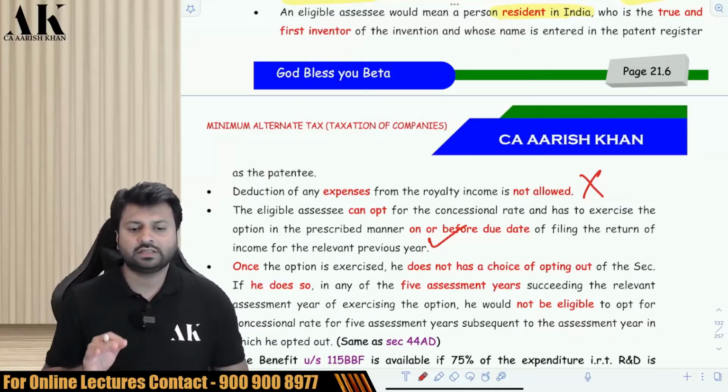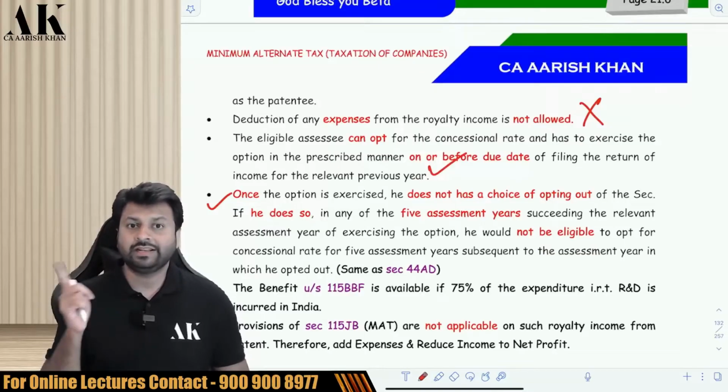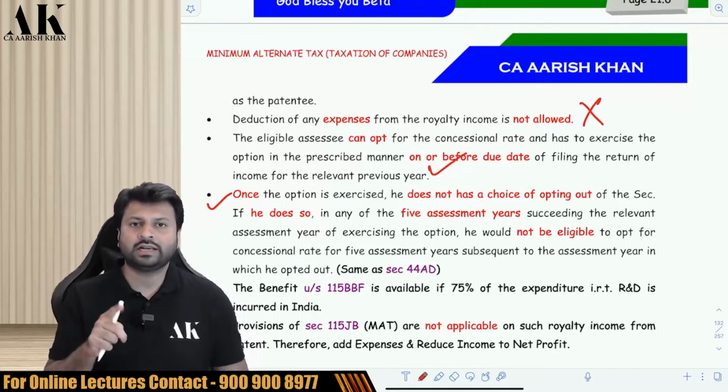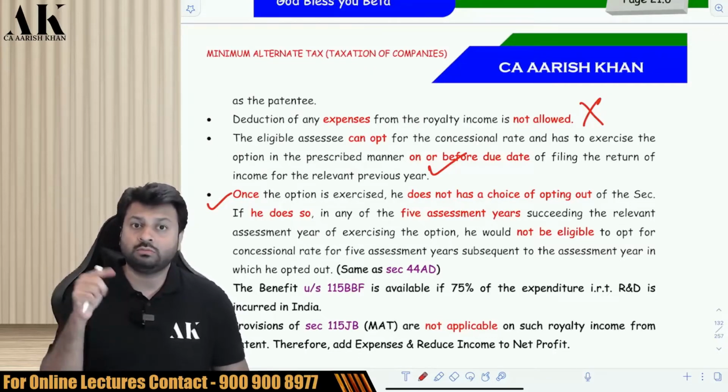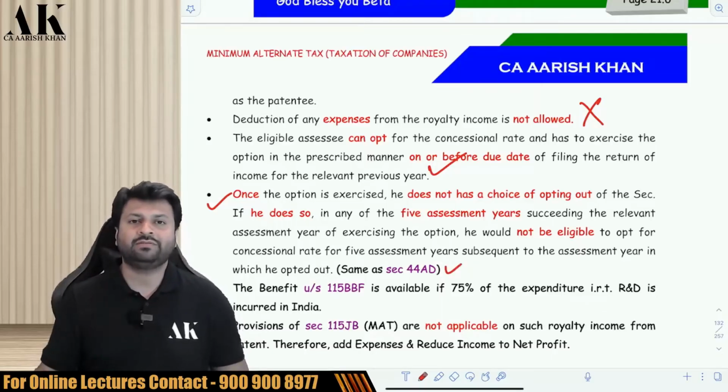Okay, but there is one restriction over here. Once you follow this particular provision, you have to follow this provision for the next 5 years. Now, in the next 5 years, you cannot say that I don't want to follow this. If you say that, then the government will not allow you to come over here again for another 5 years. So, this is just like 44AD if you remember. Do you remember those 44AD provisions? Exactly similar to that provision it is.